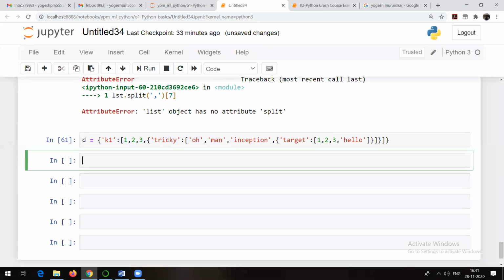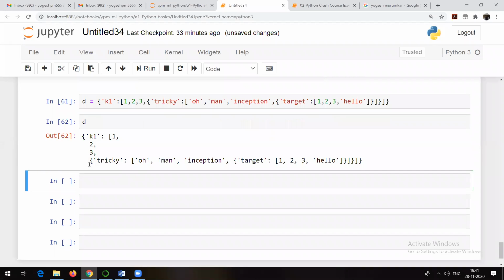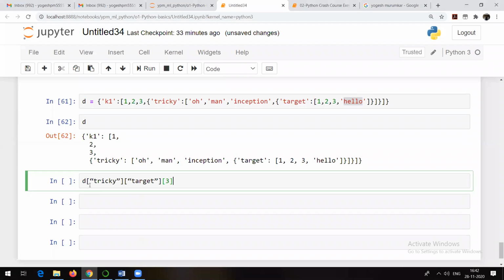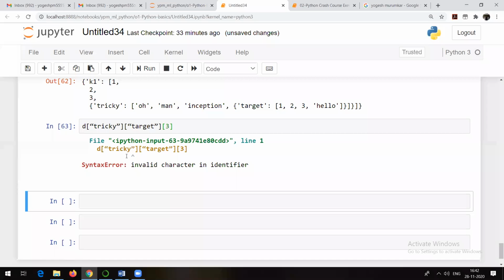Otherwise, I think it will require some time, so what I will do is show it to you. See, this is what your dictionary is. Now our target is to grab this particular word. Maybe some of you are aware of it, no problem, but I am answering this question for those who might not have studied it earlier. Okay, I got one answer from Vibor. Let me copy it and check whether his answer is right or wrong. So yes, there is some syntax error.